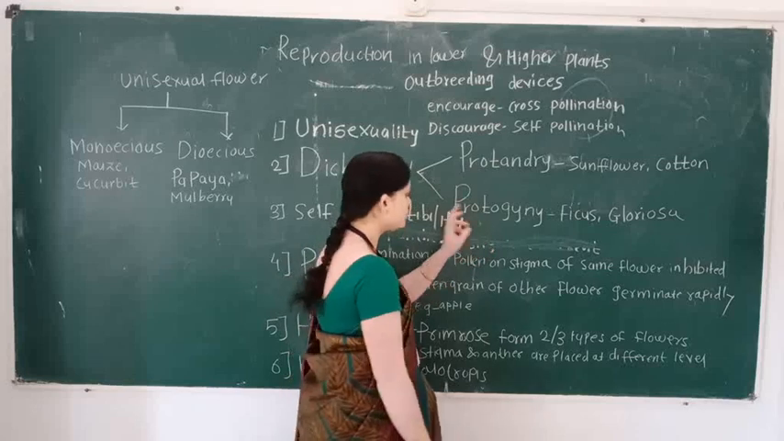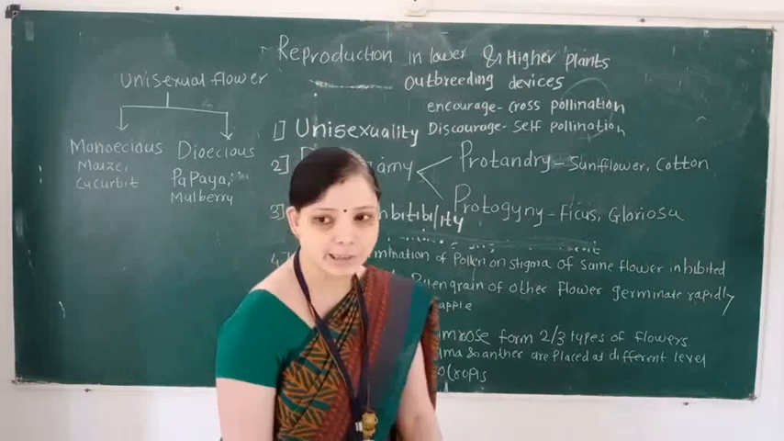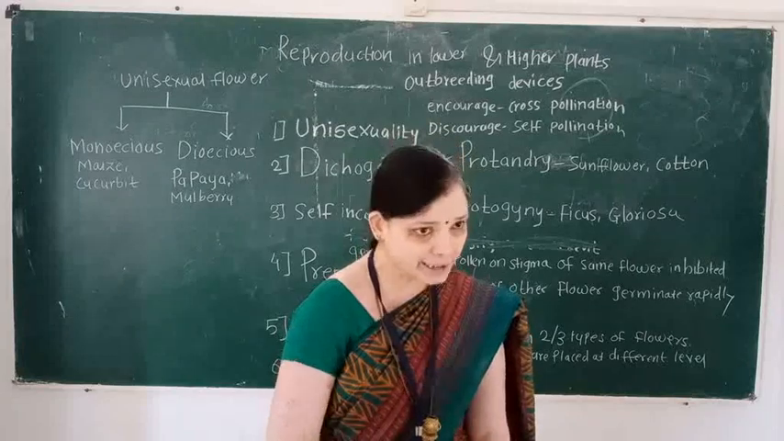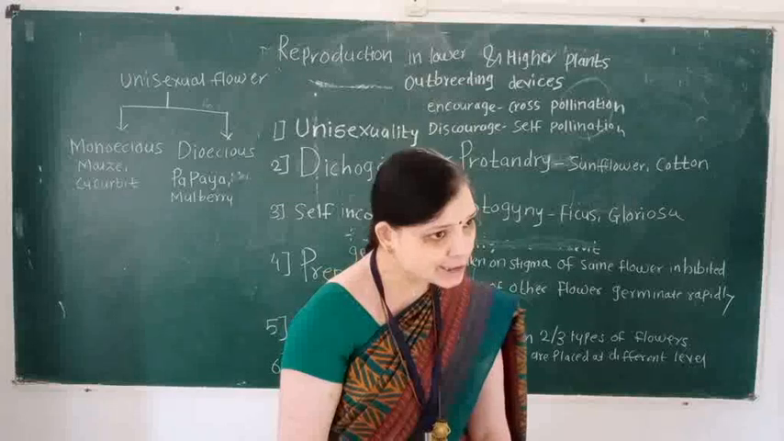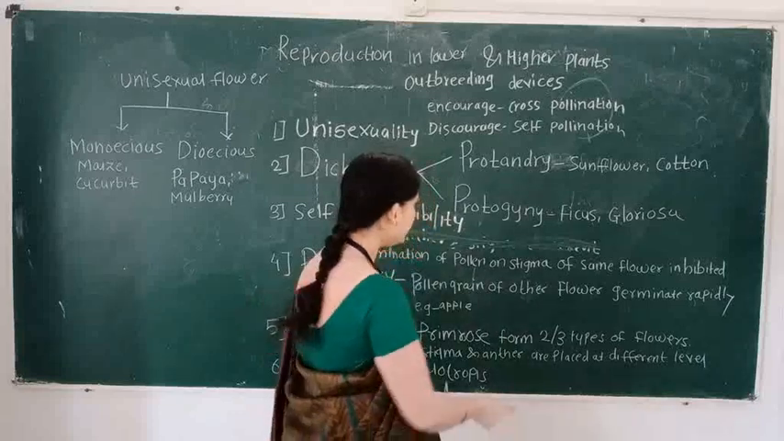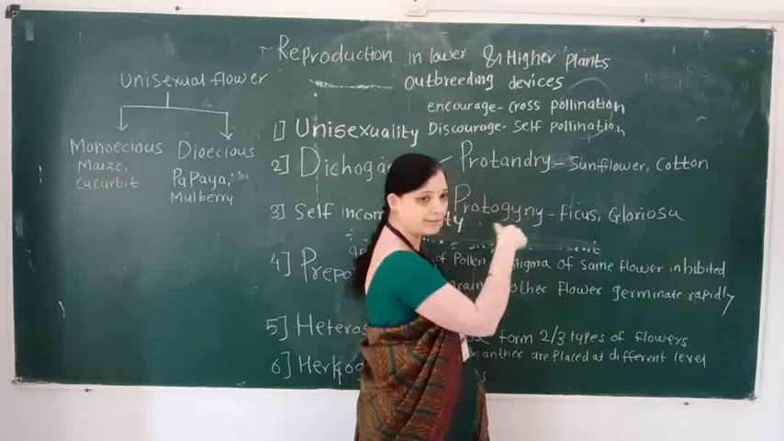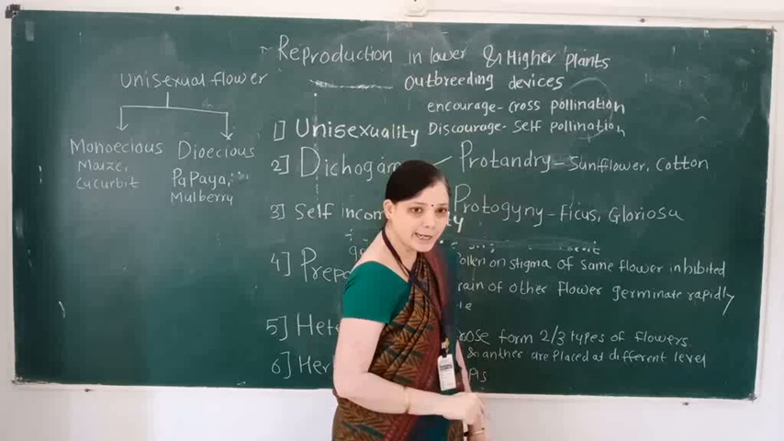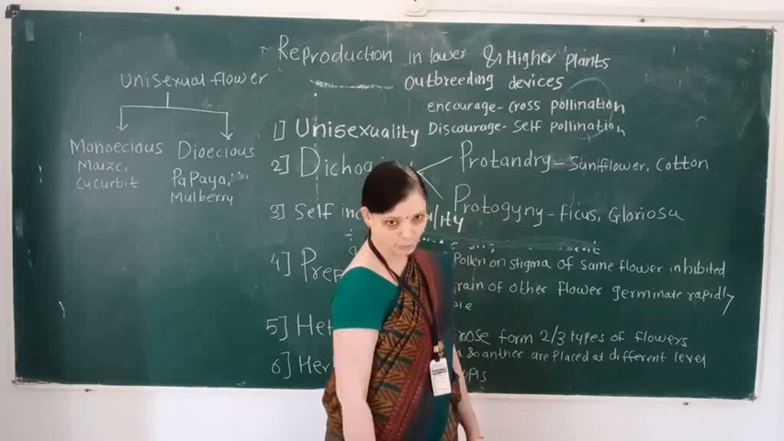And the second term is protogamy. What is the meaning of protogamy? Here, the maturation period of gynoecium is earlier than the androecium. In protandry, the maturation period of androecium is earlier than the gynoecium. And in protogamy, the maturation period of gynoecium is earlier than the androecium.